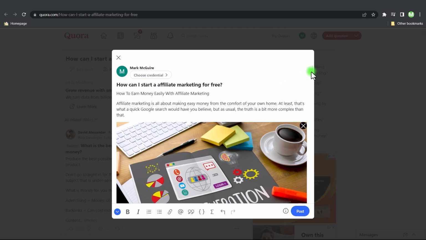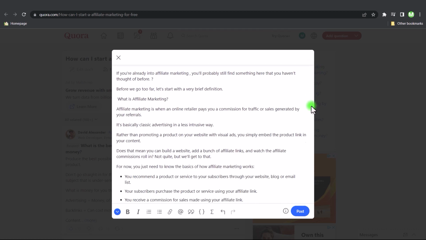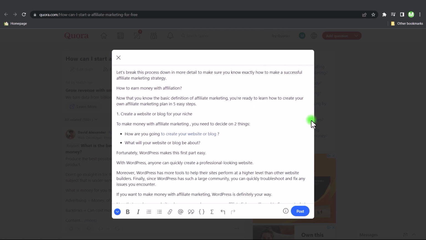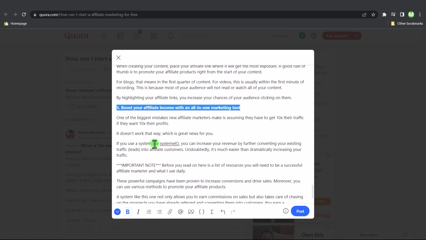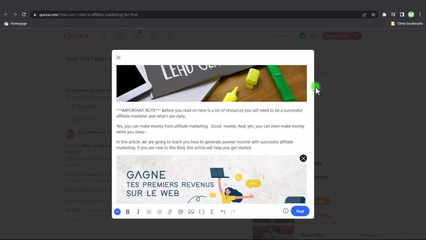And then there's a couple of things that you can do just to make sure that it really looks professional and really looks good. For example, you could come back here and bold your subtitles just to make it look good. I'm going to bold this one. Okay, and now that's done. This way it looks a lot better and we only highlighted the things that we want to stand out. So now what I'm going to do is just scroll all the way back up to the top.